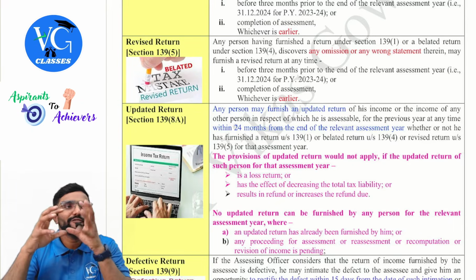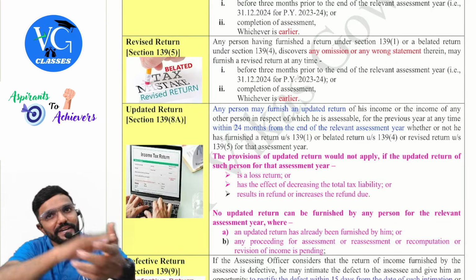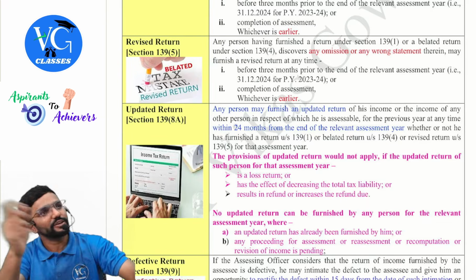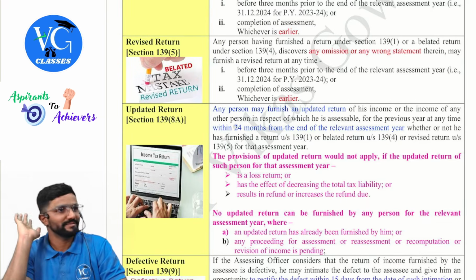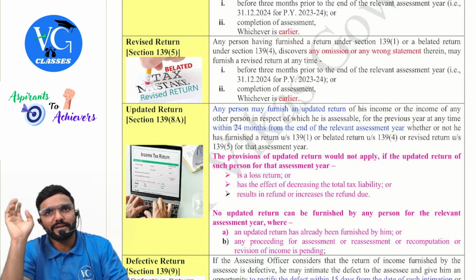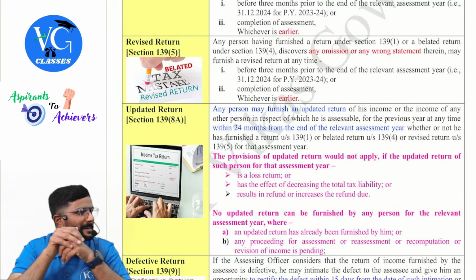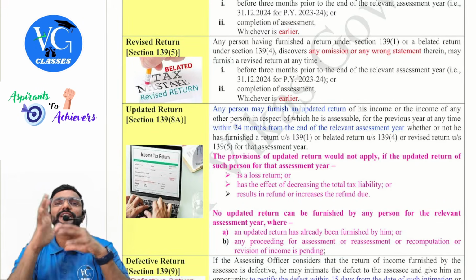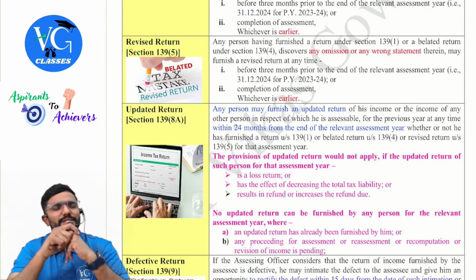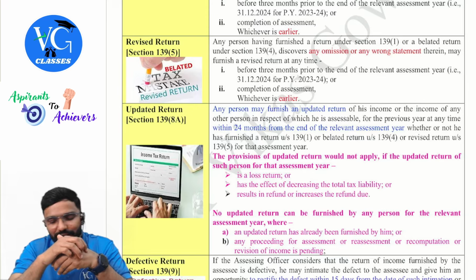Sir, now I have filed the return within the due date. Can I revise it? Yes. Sir, I have filed my return itself belated. Can I revise that also? Yes. But within that time. For example, assume I have filed my belated return on 1st December. Can I revise it within 31st December? Yes, you can do it. Sir, how many times can I maximum revise it? Any number of times.